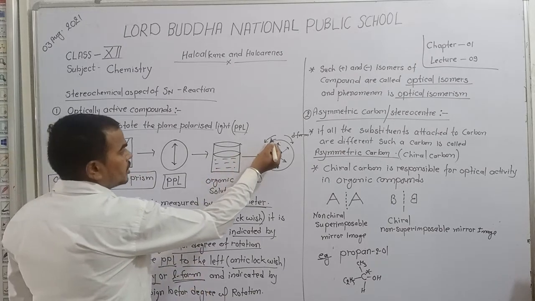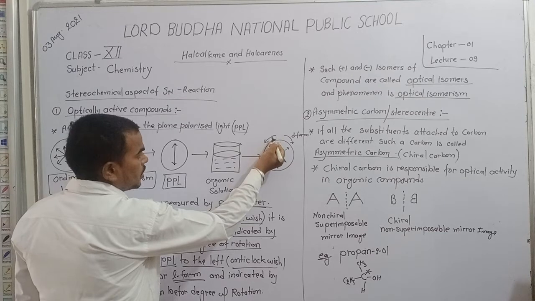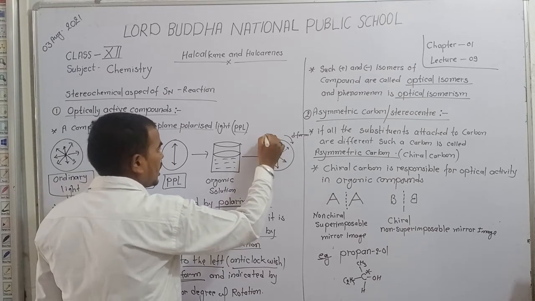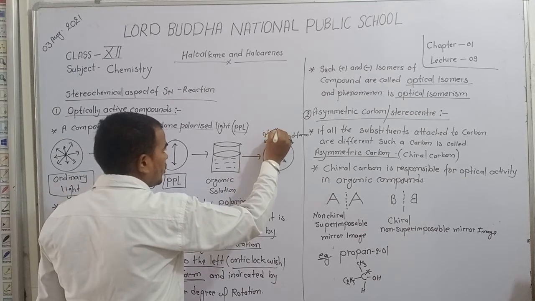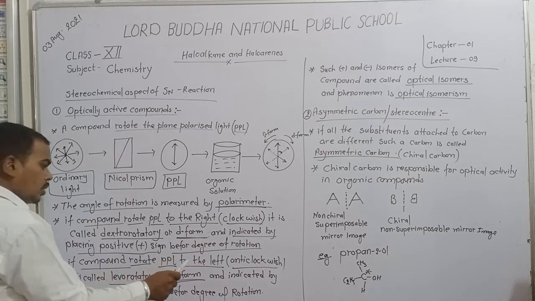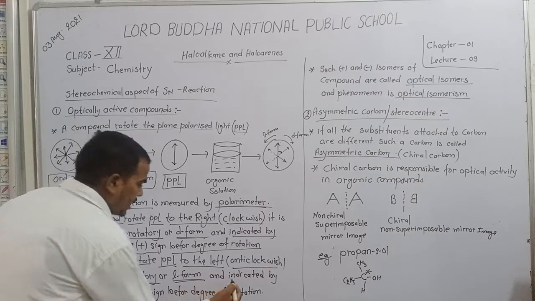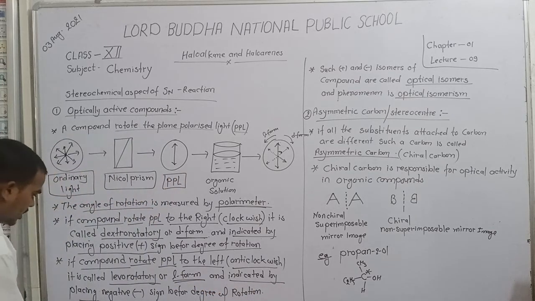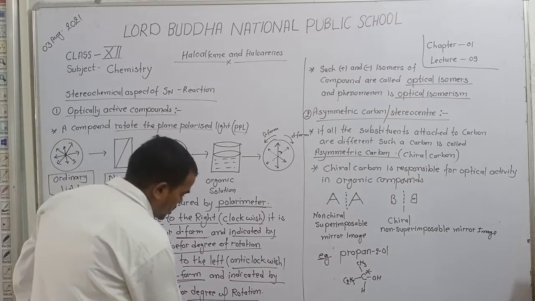Here the rotation observed is left rotation, so we say it is the L form, and it is indicated by placing a negative sign before the degree of rotation.